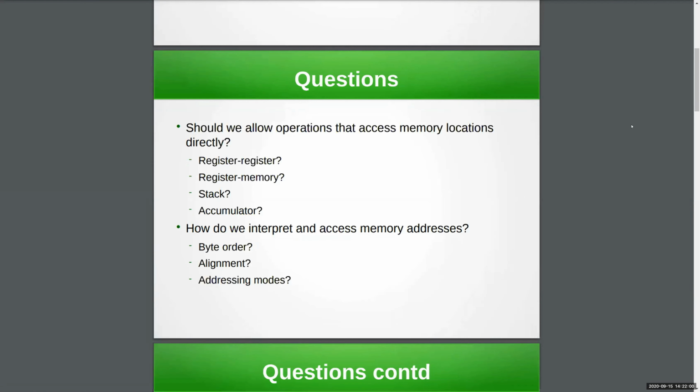And then you have the various addressing modes, which all of you talked about in the last class. So what is the choice of addressing modes, and how do you decide what addressing modes you will use, and what in the architecture do the addressing modes affect?